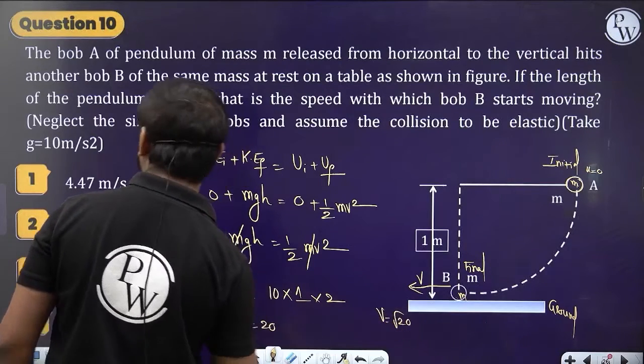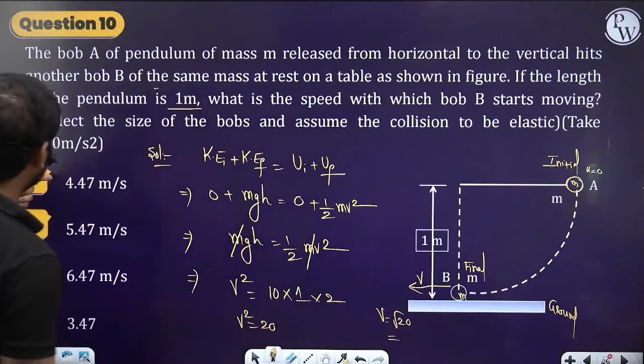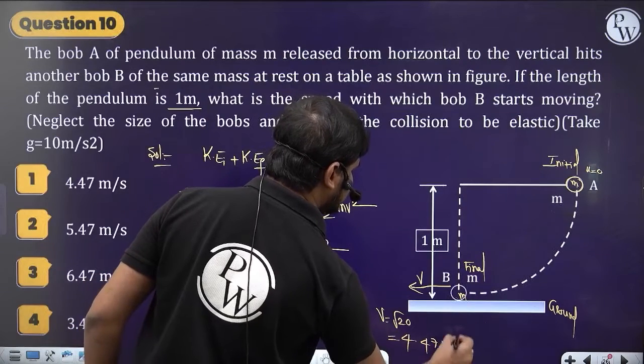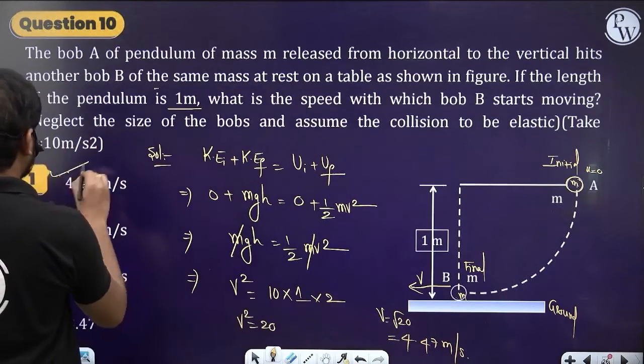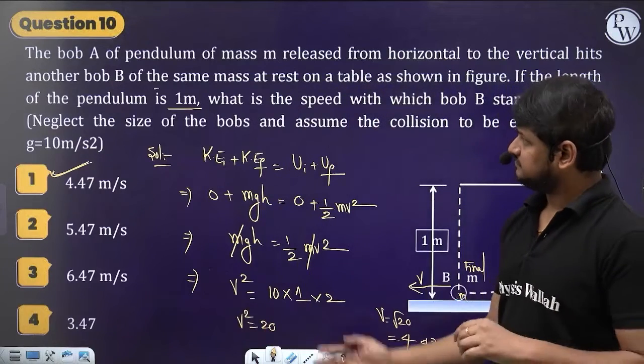Check the root 20. The closest option is between 4 and 5, so between 4 point something. The correct option is 4.47 meter per second. Option A will be the correct answer. Clear? Understood, guys?